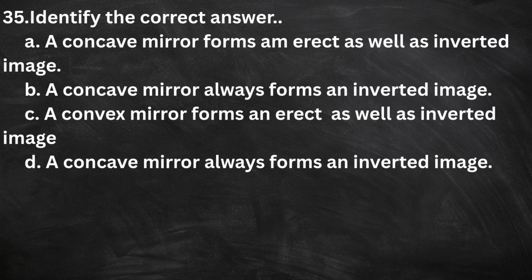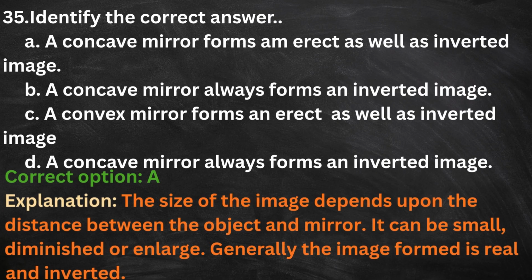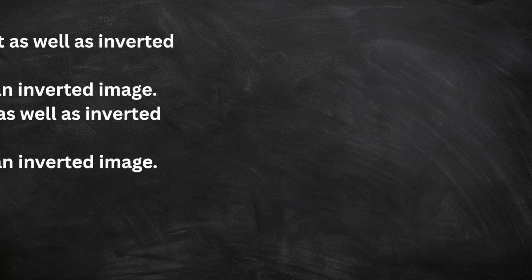35. Identify the correct answer. A. A concave mirror forms an erect as well as inverted image. B. A concave mirror always forms an inverted image. C. A convex mirror forms an erect as well as inverted image. D. A concave mirror always forms an inverted image. The correct option is A. Here is the explanation. The size of the image depends upon the distance between the object and mirror. It can be small, diminished, or enlarged. Generally, the image formed is real and inverted.